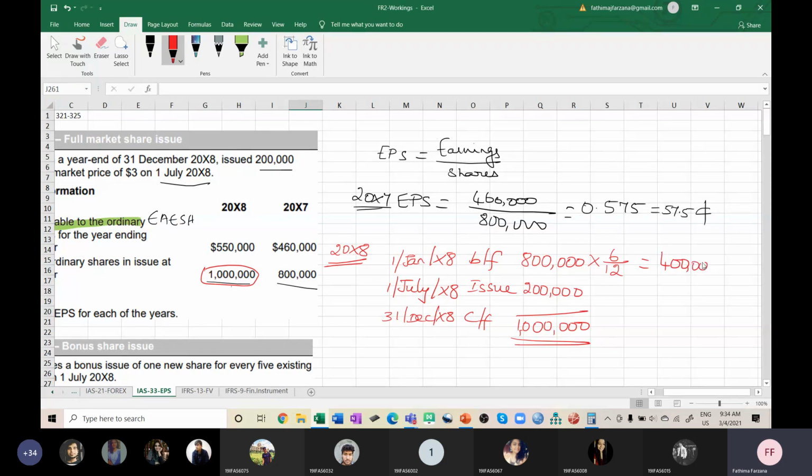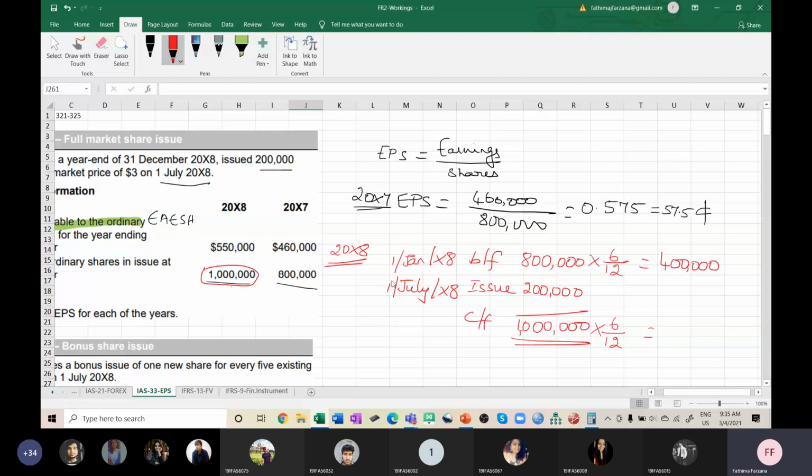So this is 400,000. Now tell me, this 200,000, from when to when do you have this 200,000? From July 1st to December. Okay, but you cannot take this 200,000. You have to take this 1 million only, because this 200,000 is issued and after that you got 1 million. So this 1 million into 6 by 12 you have to take. That is after July. So better I'll change the date as July only.